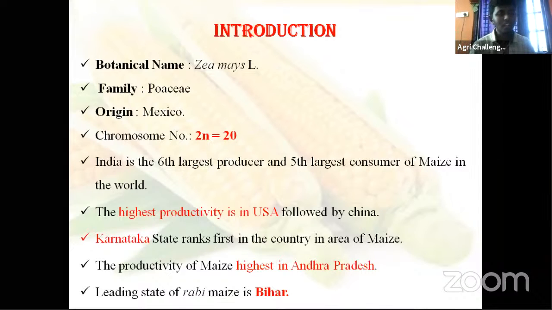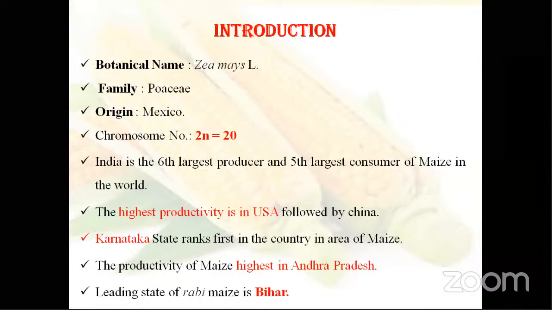Production means the yield of the entire area, whatever area we have, say 100 acres. That is total production, the total quantity. Productivity means yield per unit area. Which country has the highest productivity?